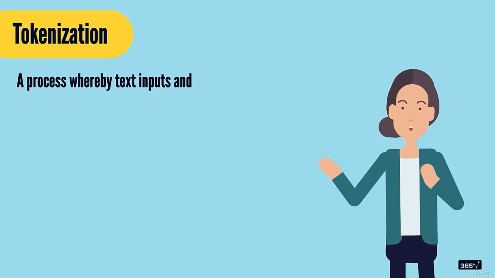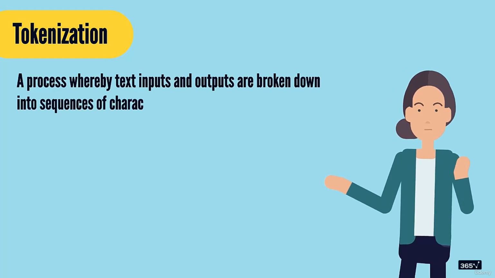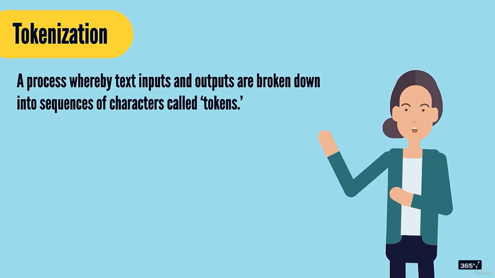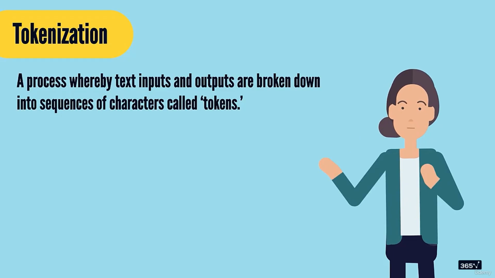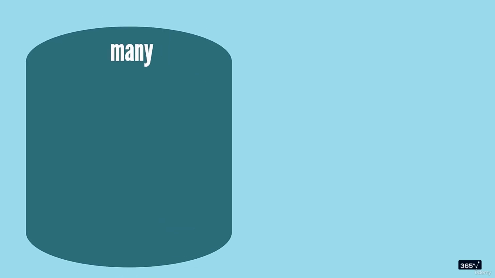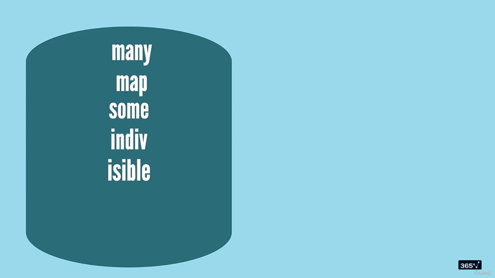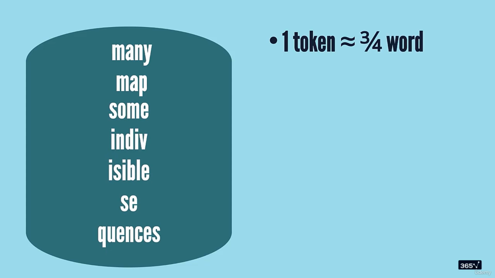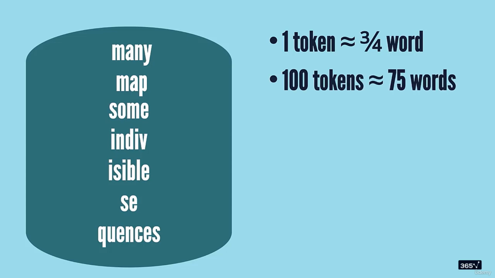Tokenization is a process whereby text inputs and outputs are broken down into sequences of characters called tokens. The unique tokens that an LLM operates on form the vocabulary of this LLM. A token amounts to roughly 3/4 of a word. An easier way of remembering this is to consider that 100 tokens corresponds to approximately 75 words.